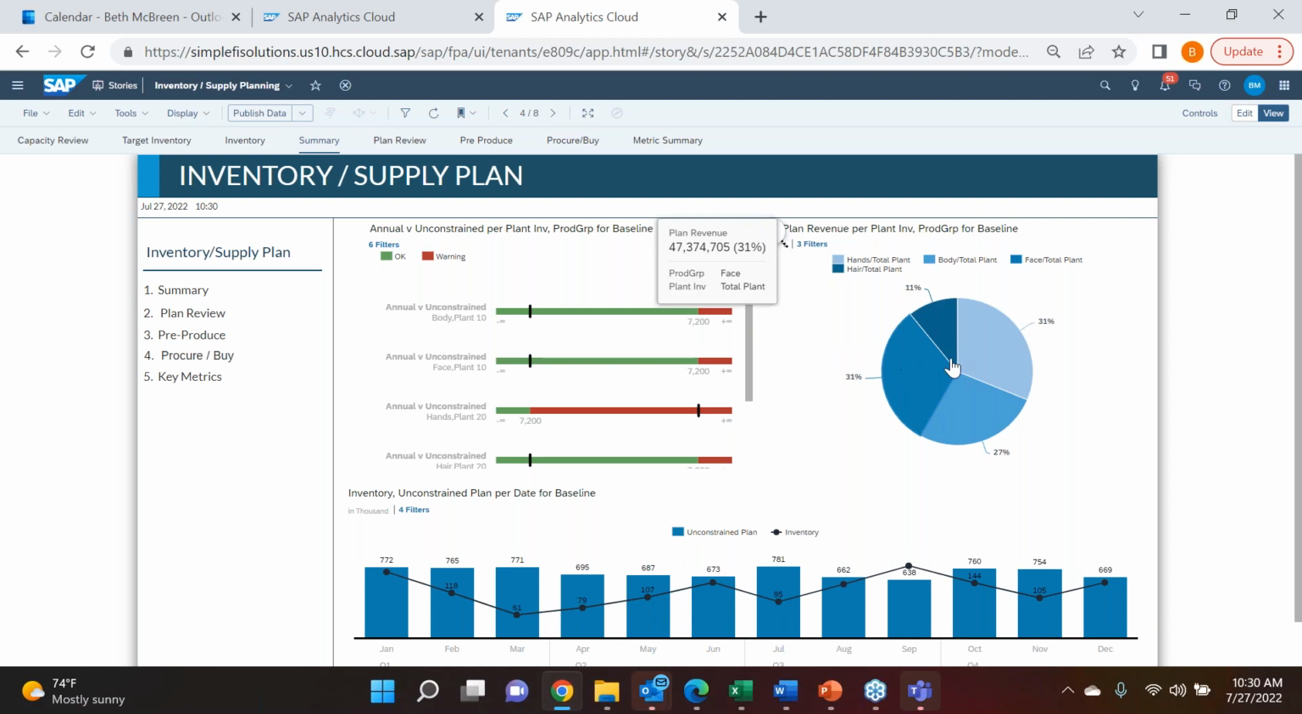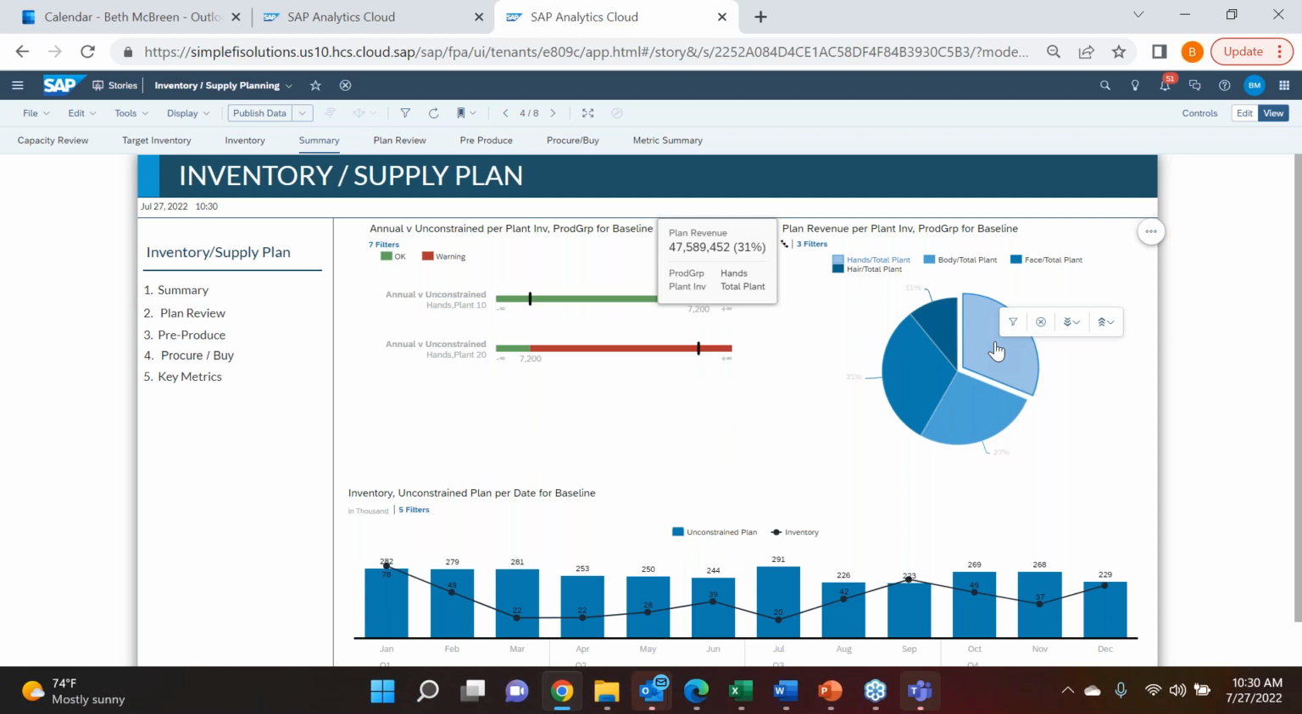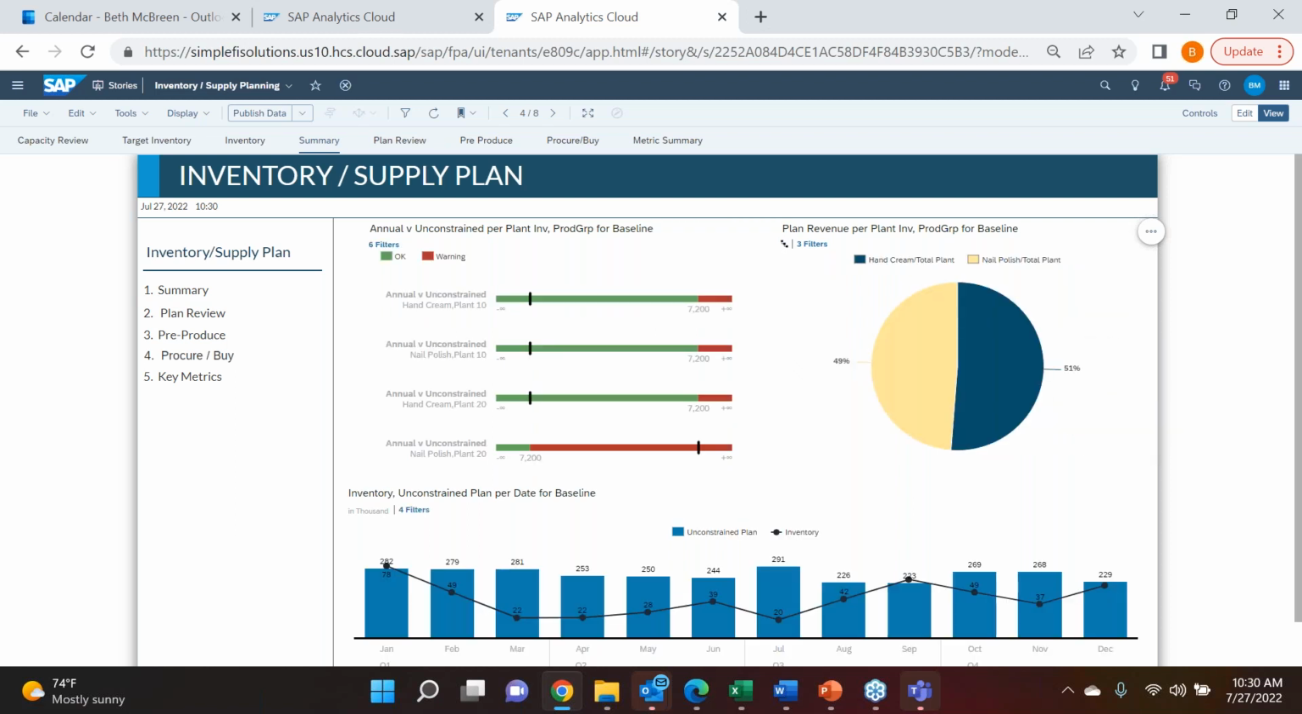Right, so I can do a couple things just to maybe showcase a little bit of the functionality of SAC. I can even use my pie chart here and take a look at the hands total. I can click that out and I can drill down, right, and say I want to drill down on my product group. So when I do that, in this case, I have either nail polish or hand cream, and I have different plants as well. So now by drilling into that, I can actually see a little bit more detail and say, okay, within that material group, it's specifically my nail polish and specifically within plant 20.